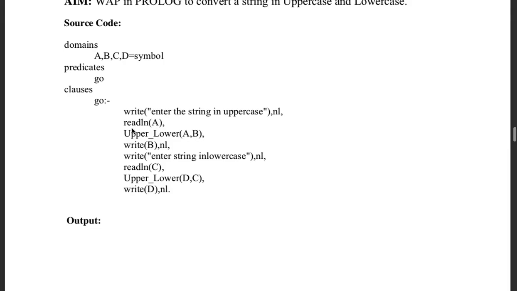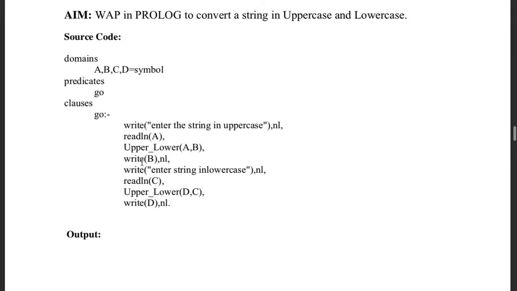So the program we'll be seeing is this, a little program. It has less to do with what we do in Prolog, but still it will help. So these are the various variable symbols we have. In the domain we tell all the symbols. Then the predicate is a go. Then in the clause we have head and then body. So write string, what is comma? Comma I have told you earlier, it is and. Write on the console, enter the string in uppercase. NL means new line. Readln, read new line A, upper lower, A comma B.